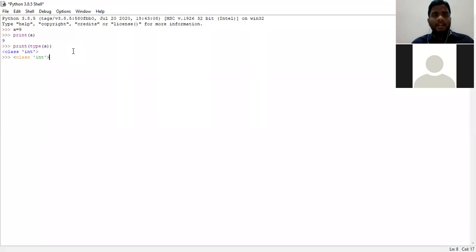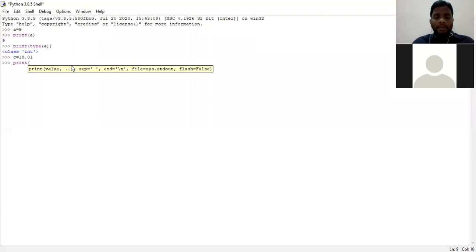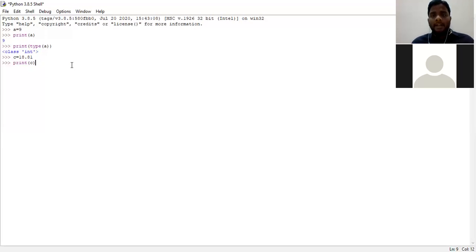We shall consider another example. Let us take C is equal to 18.81. You all know that 18.81 is a float value. Now we shall ask the interpreter to print the value of C. Then it automatically gives the value of C as 18.81.